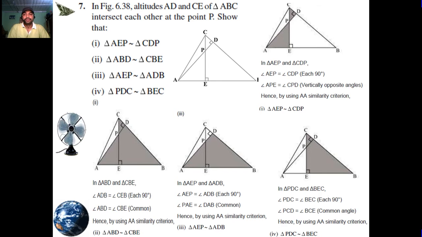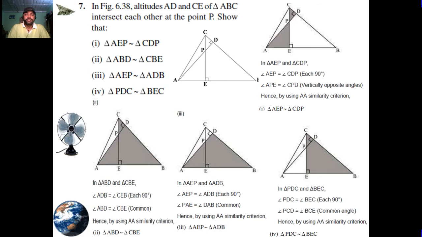Question number 7. In figure 6.38, altitudes AD and CE of triangle ABC intersect each other at a point P. Show that triangle AEP is similar to triangle CDP, triangle ABD is similar to triangle CBE, triangle AEP is similar to triangle ADB, triangle PDC is similar to triangle BEC.